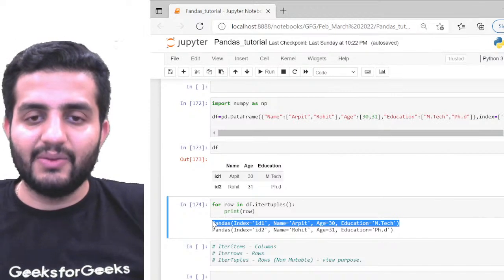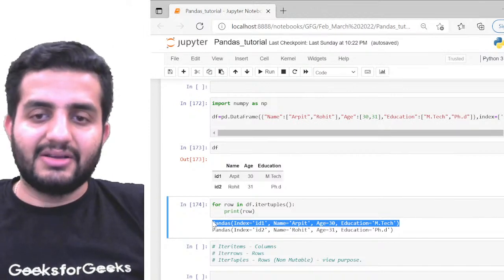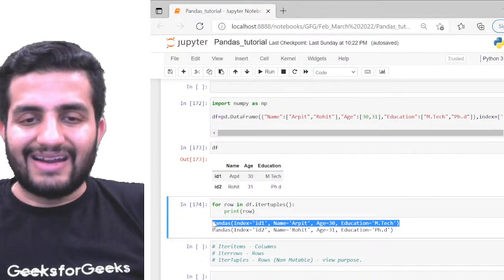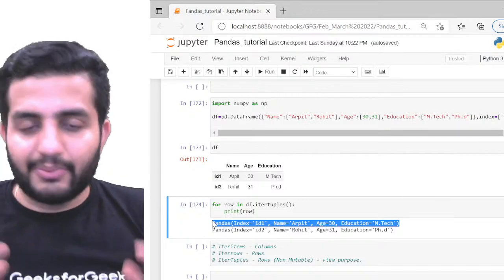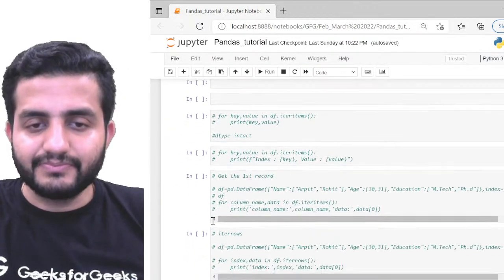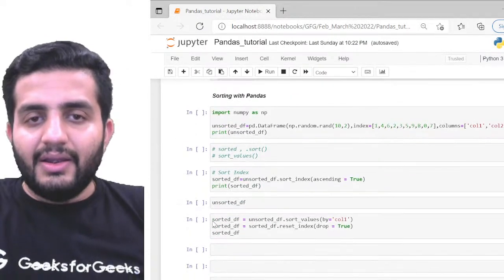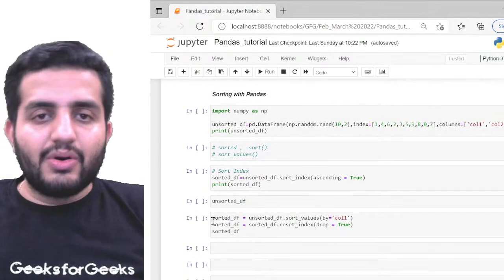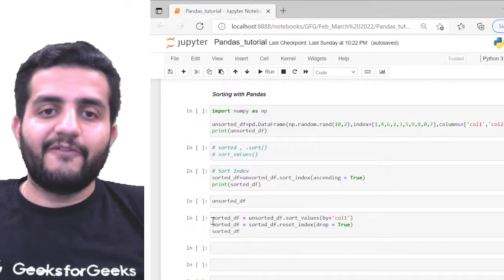So the indexes are id1, name is Arpit, age is 30, education is MTech. So this is pretty much what I am getting in terms of iter tuple. It's like a row element clubbed together and being printed on the screen. Okay, that's what iter tuple does. Great, cool, wonderful. So that's pretty much about how the iteration of my data happens.